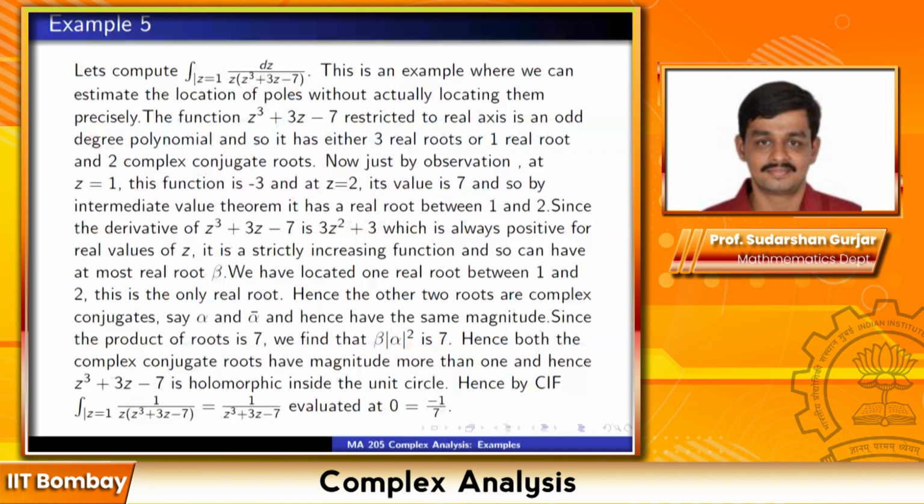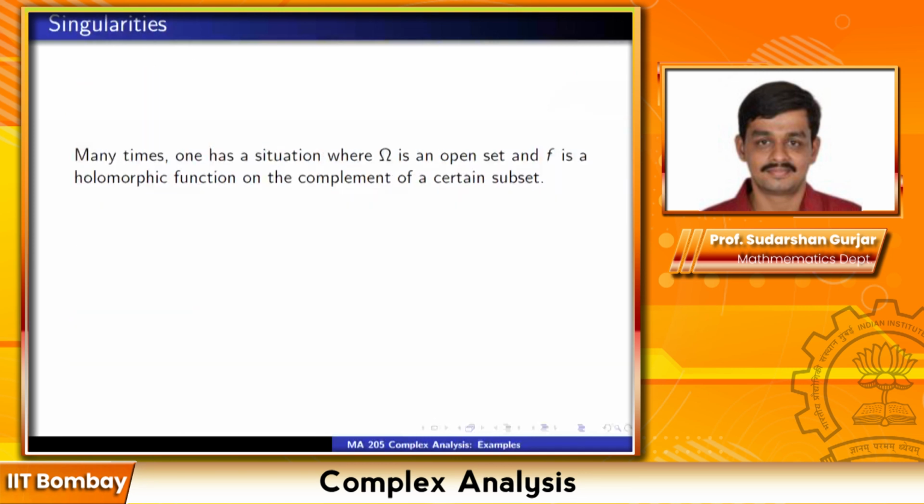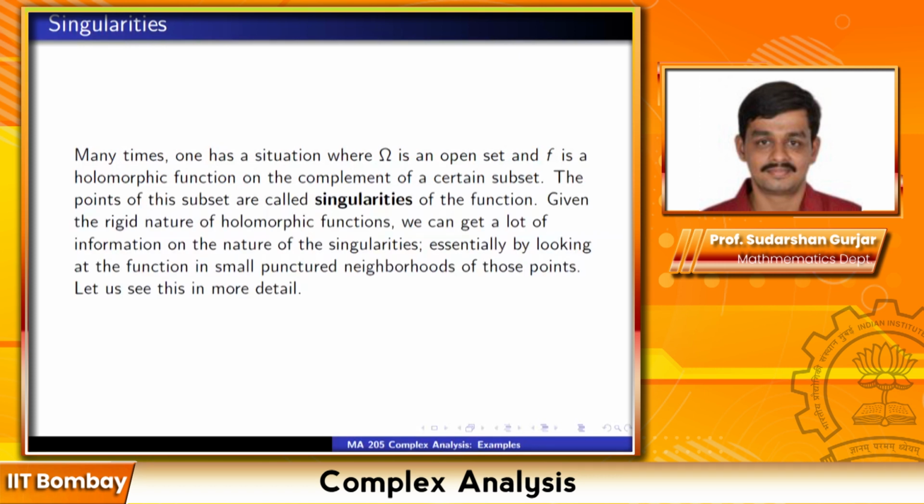So now let's move on to another topic, singularities. I have already been using the word pole a few times, but now it is time to systematically understand singularities. Many times one has the situation where omega is an open set and f is a holomorphic function on the complement of a certain subset. The points of the subset are called the singularities of the function. Given the rigid nature of holomorphic functions, we get a lot of information on the nature of the singularities essentially by looking at the functions in small punctured neighborhoods of these points. So let us see this in more detail.